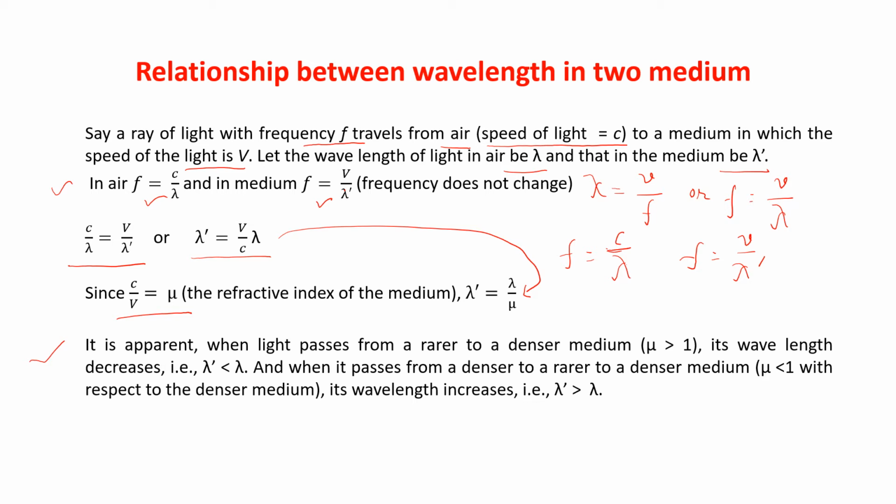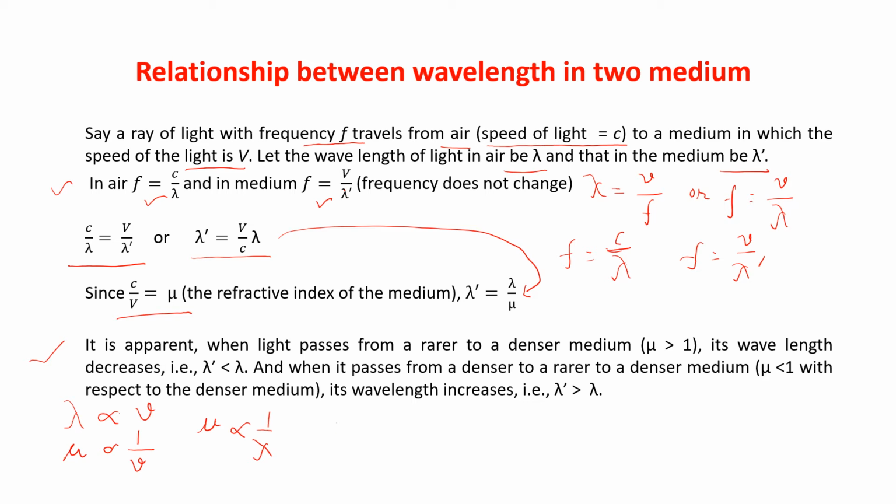And in that case, lambda dash is greater than lambda. Actually, what is it saying? See, children, you know that lambda is proportional to v. You also know that mu is inversely proportional to v. So from there, we can say that mu is inversely proportional to lambda.